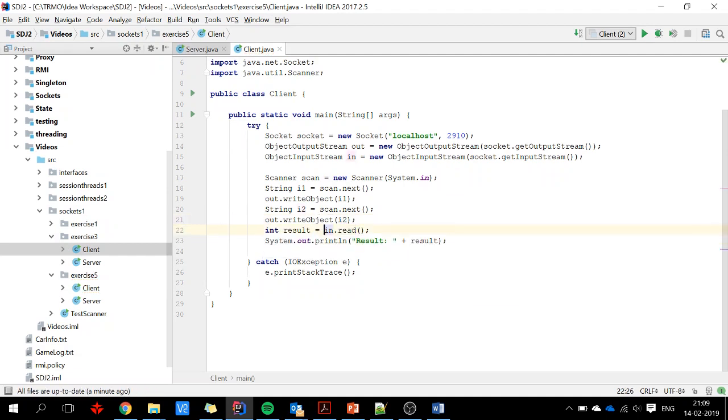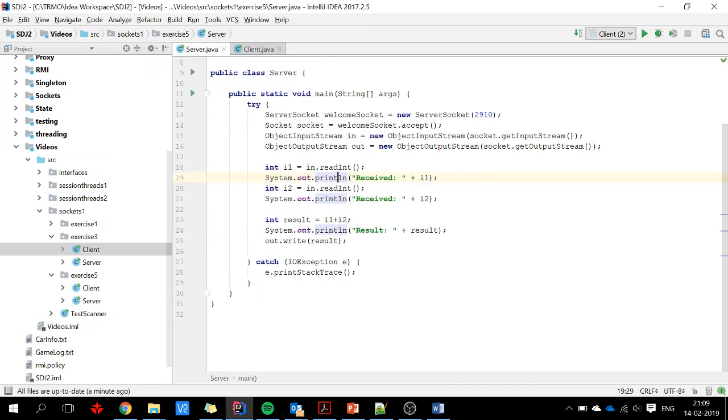And I read a string. I'll just do like this. Okay, so now we're working with the strings on the client side.